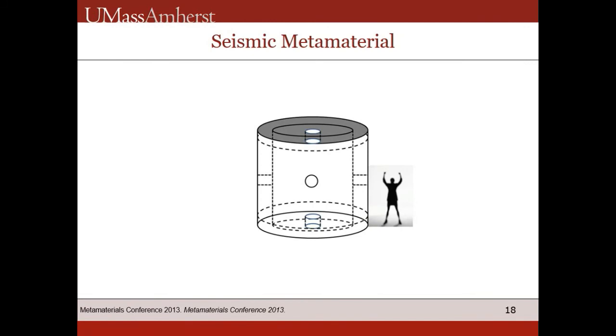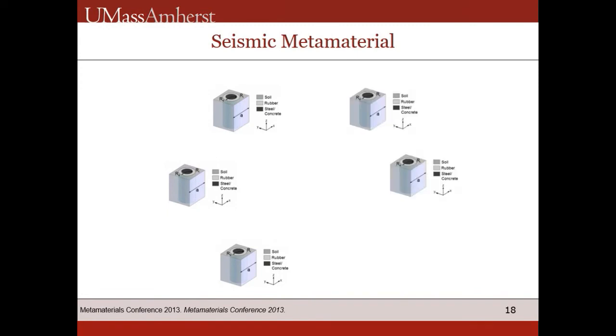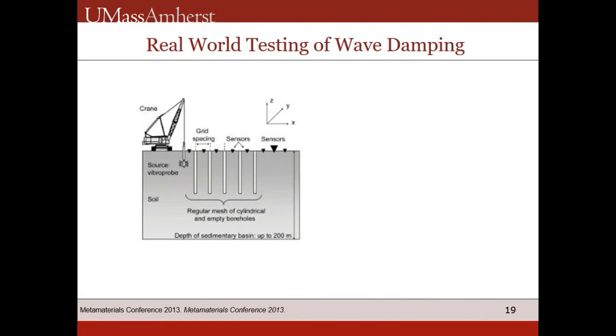Researchers propose using metamaterial cylinders drilled into the ground. The plastic or metallic cylinders will be surrounded by a concrete outer shell with holes to dissipate the energy, and arranged in several concentric rings surrounding the building in an underground wall. Each ring can be precisely tuned to a different frequency, allowing the structure to affect a range of seismic waves. A proof of concept was performed.